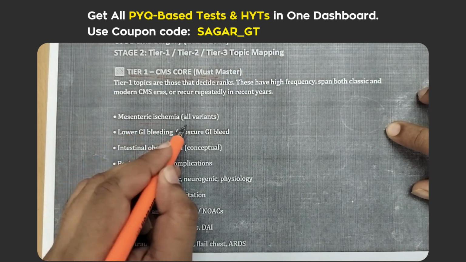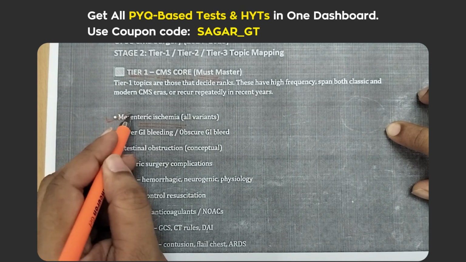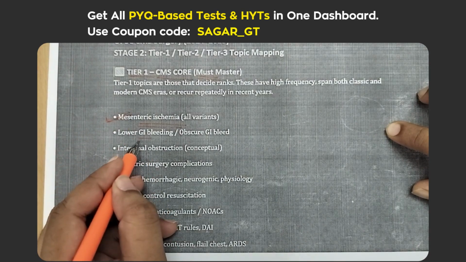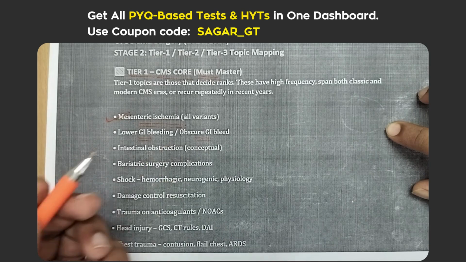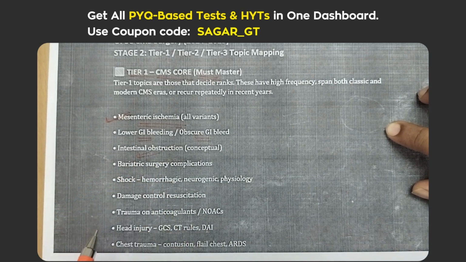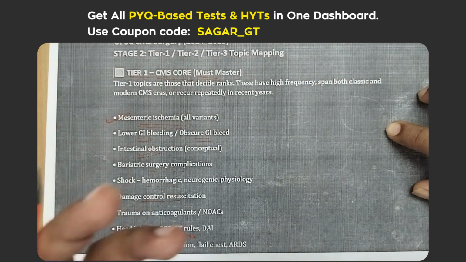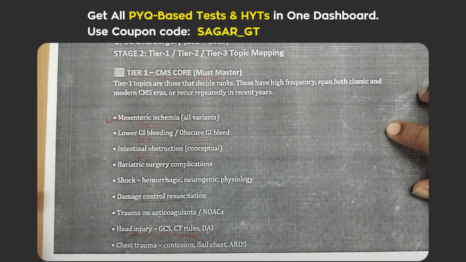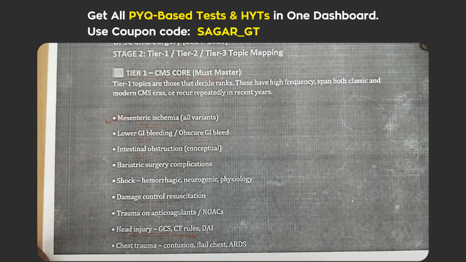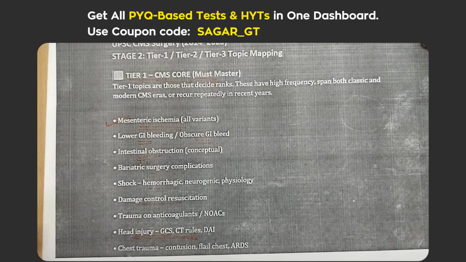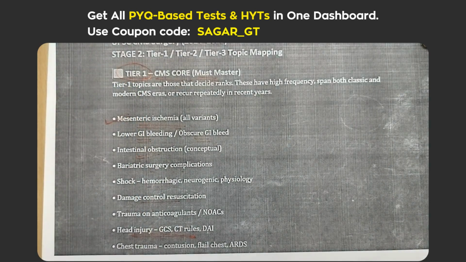Like they have asked questions from mesenteric ischemia many times, and questions from lower GI bleed, obscure GI bleed, intestinal obstruction, bariatric surgeries, shock, damage control, resuscitation, head injury part. So you can look at these topics, how we analyzed, and you also have to analyze like this. Then only it will be very easy for you to crack the UPSC CMS. So these are the topics from tier 1 which you have to master.